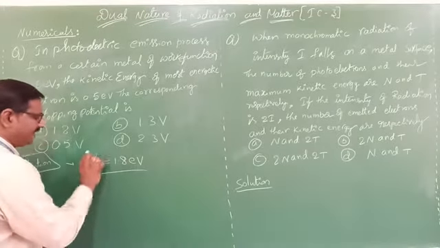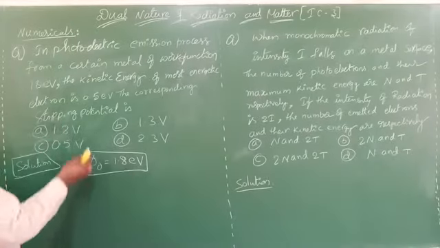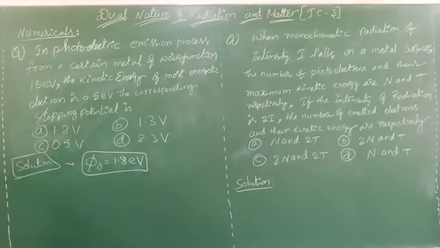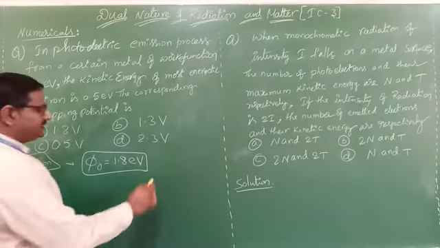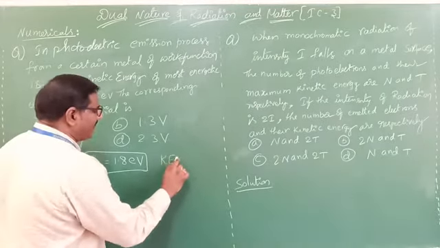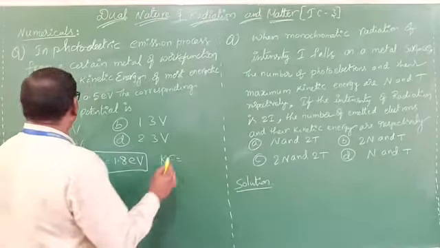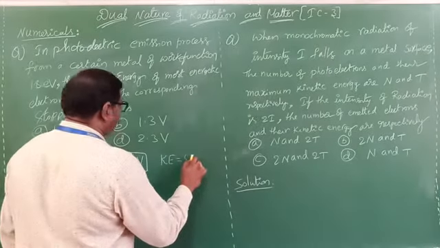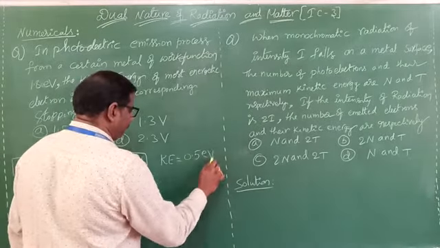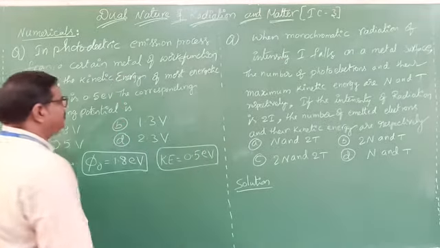They gave the data here. Next, the kinetic energy of the most energetic electron is given. Kinetic energy K equals 0.5 eV.